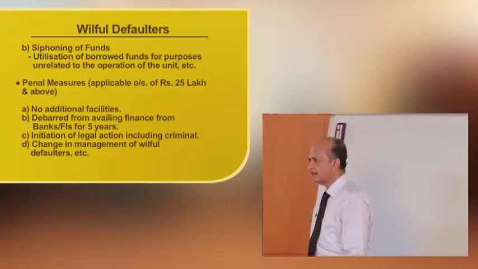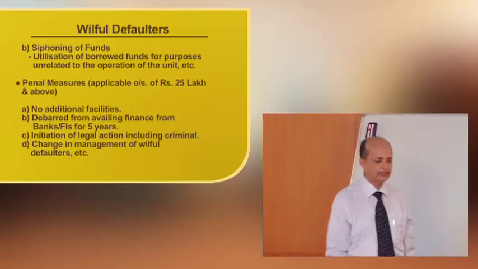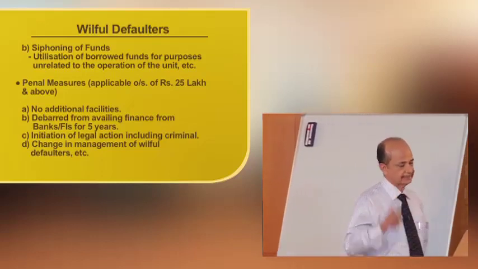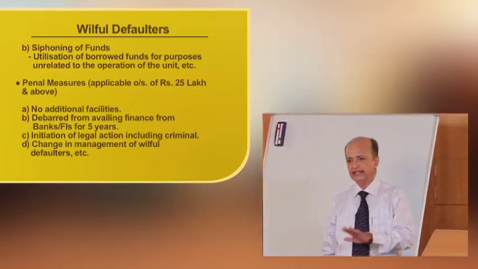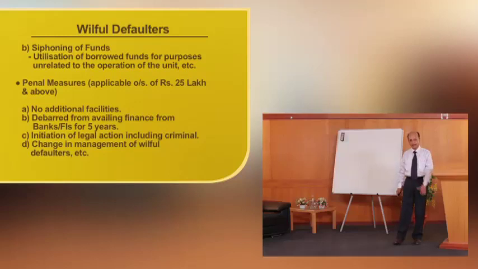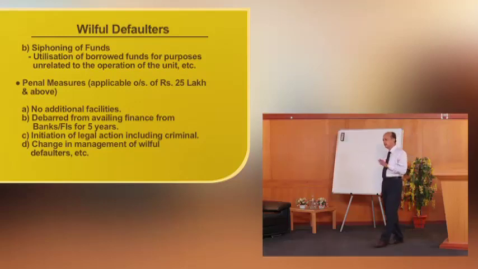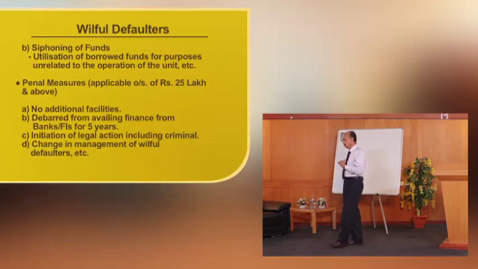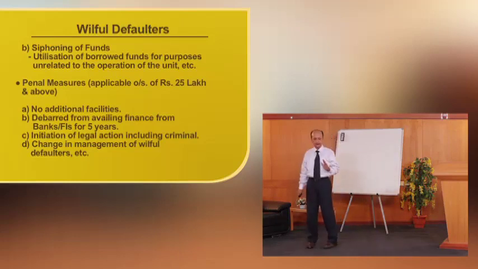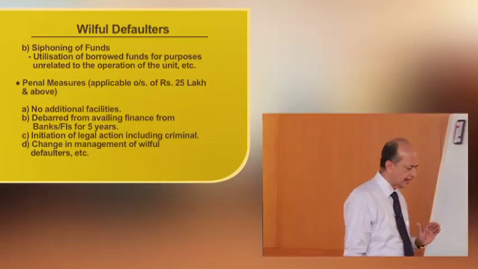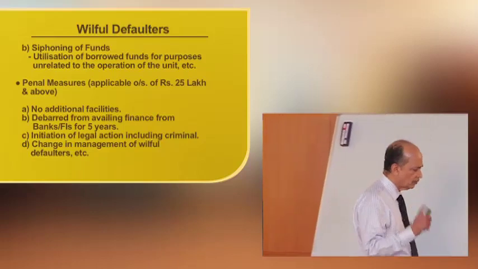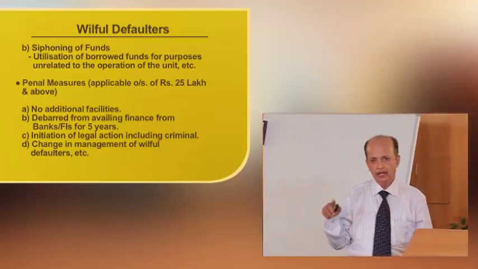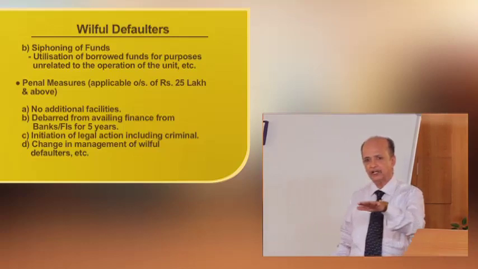Now, what are the penal measures proposed by Reserve Bank of India in such cases? The basic thing is that penal measures are applicable only for borrowers whose outstanding is 25 lakhs and above. Below that, these penal measures are not applicable.